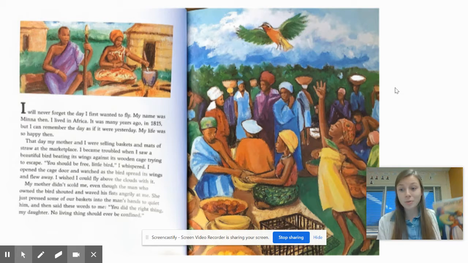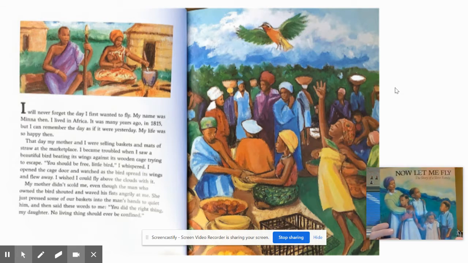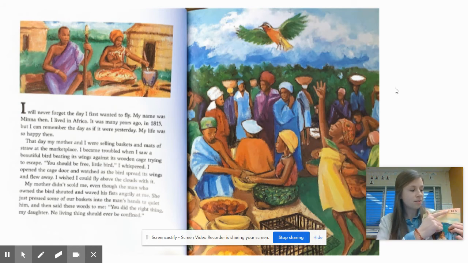But this time we're going to be reading a historical fiction book called Now Let Me Fly. Now, what is historical fiction? We know that historical means it's based off of history. Fiction means it's not real. So the events and things that happen are true. It's history, it happened in the past, but the characters may not be real characters. They're based off of people that lived in that time.